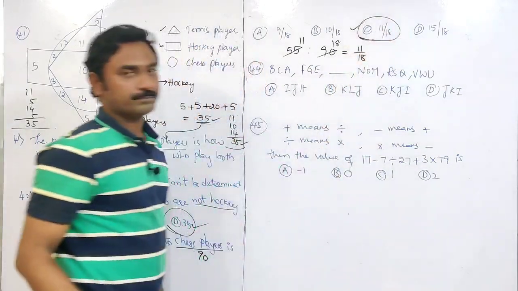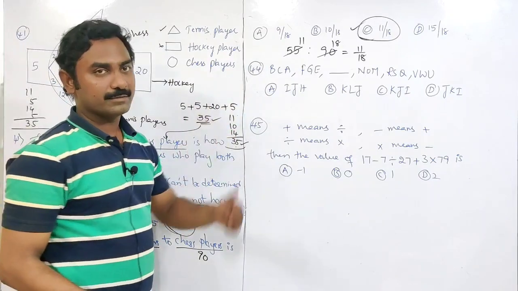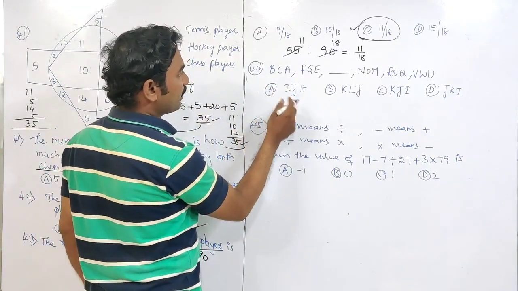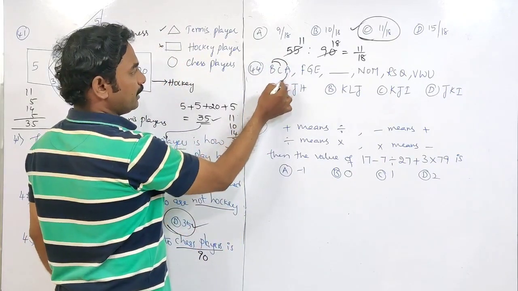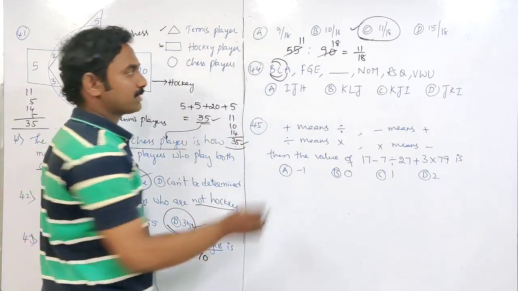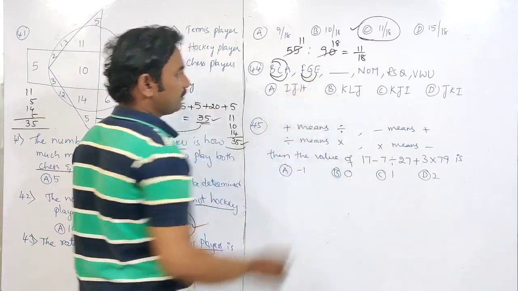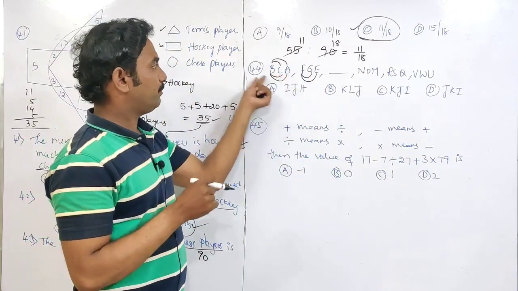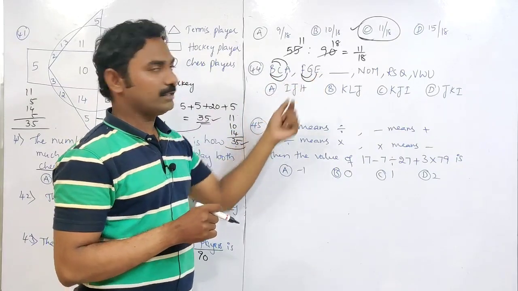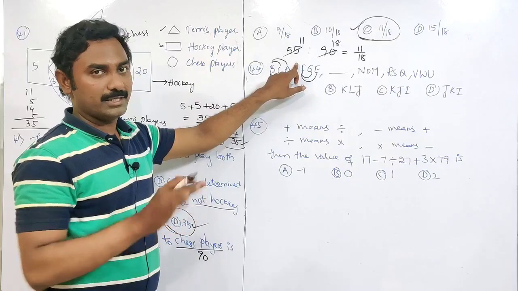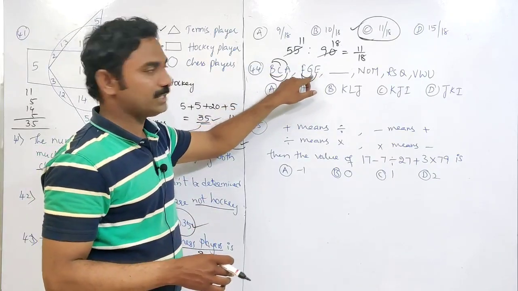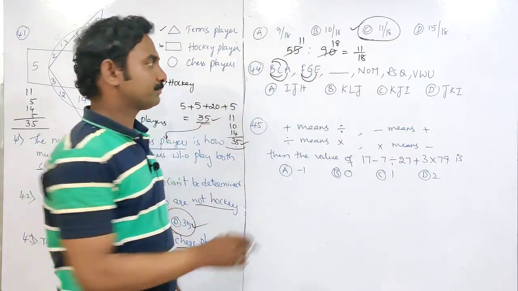Option C. Next, look at this series. This is in the form of A, B, C, next E, F, G. Like this. A, B, C, E, F, G. Next, what will come? So A, B, C is here. D is not there. Next, E, F, G. Next, H will be missing.